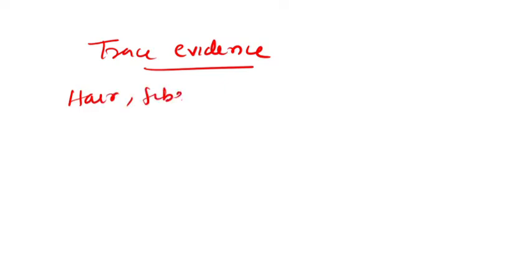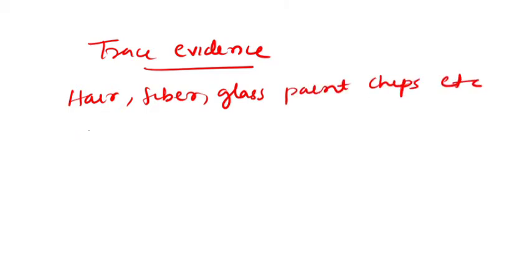Coming back to trace evidence, trace evidence such as hair, fiber, glass, paint chips, etc. is a type of physical evidence. These all are types of physical evidence that is small.